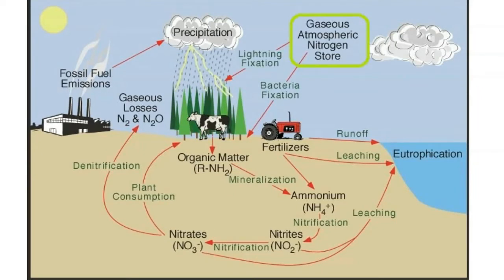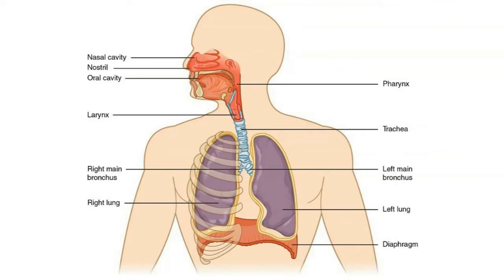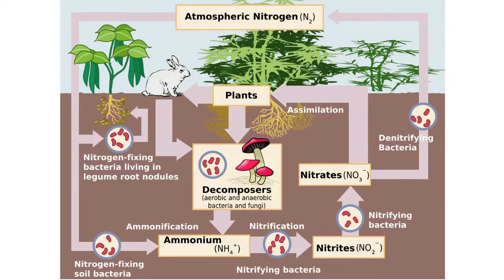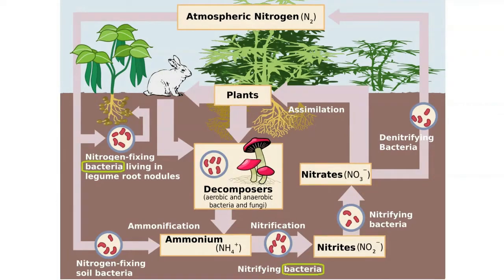This is an inert gas. We know this from breathing. You inhale air with 78% nitrogen, you exhale air with 78% nitrogen. We cannot access it. It has no use to us as a gas. Lucky for us, plants can absorb nitrogen, but not directly. This is not photosynthesis. We need a helper. And anywhere that there is helpers, there is bacteria.